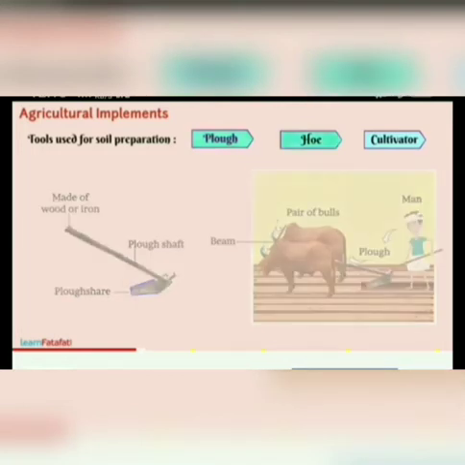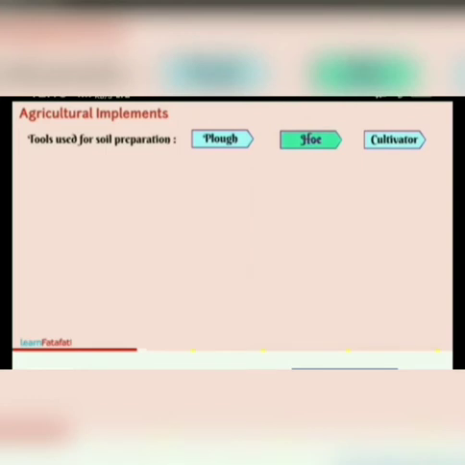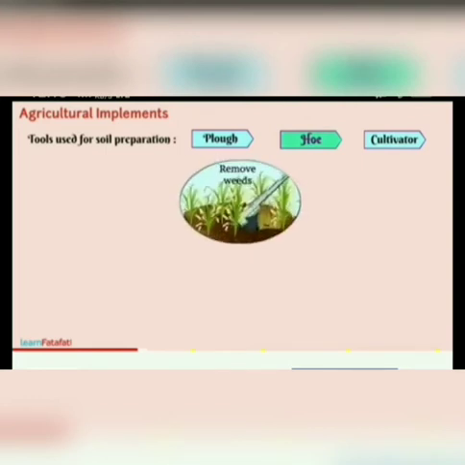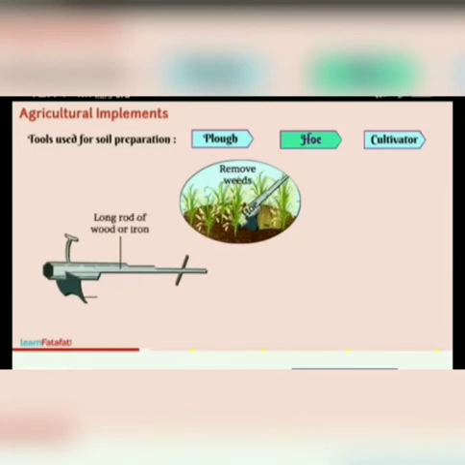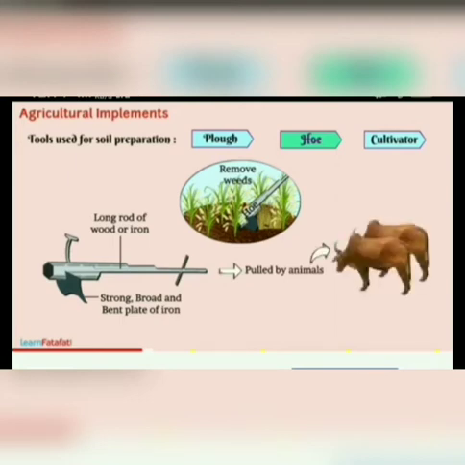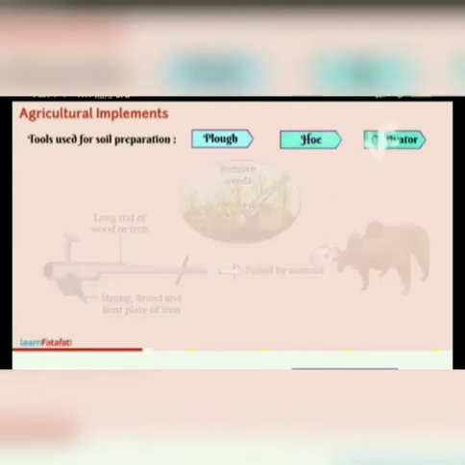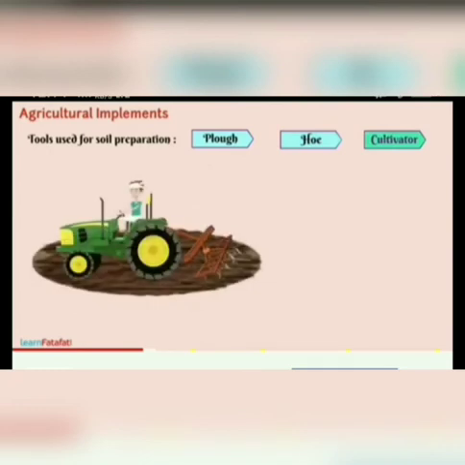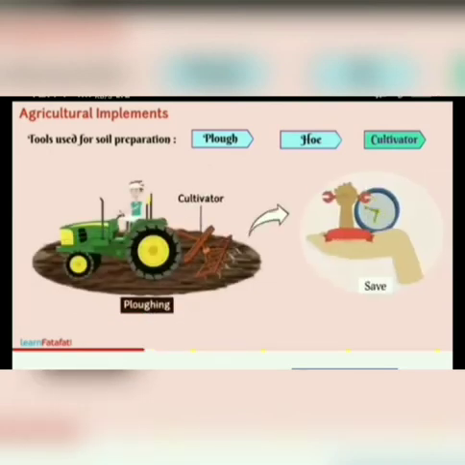Next, that is the hoe. In order to remove weeds, farmers use the hoe. It consists of a long rod of wood or iron and a strong board of iron that works like a plate. It is pulled by animals. Can you see it is pulled by animals? And the next, that is the cultivator. Tractor driven cultivators are now popular for ploughing as they save labor and time.